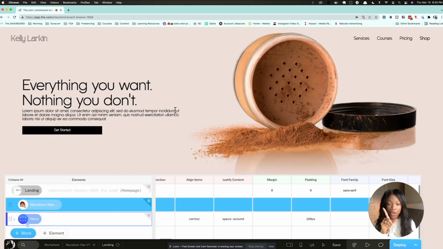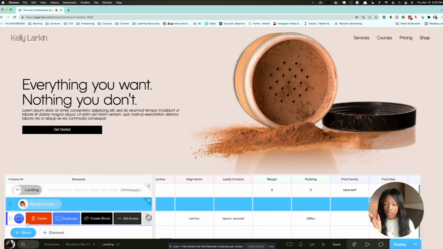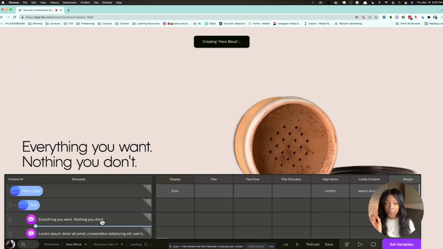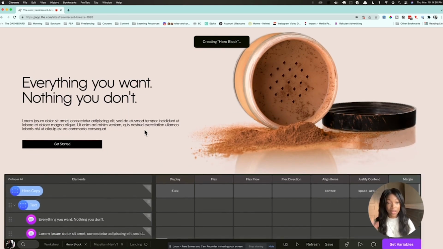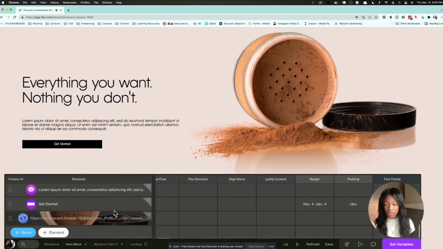But I wanted to show you how you can turn something that you've created into a block itself. So I've already created this in the Finder. We've made everything look the way we want it. You actually click here and you can hit create block. There you go. And now it's creating it into a block. Now here it is. And I can see all the things that I've changed, all of the elements of that block.